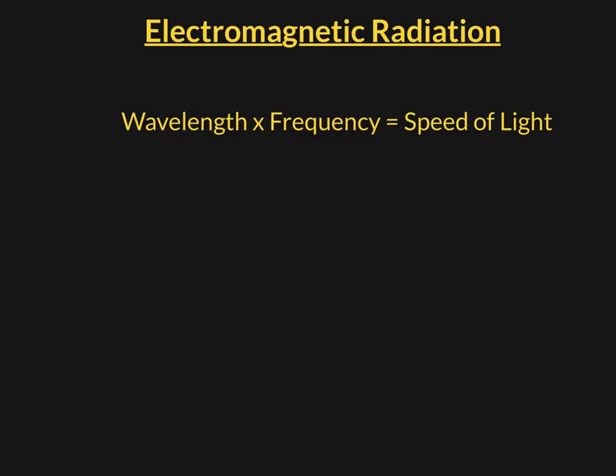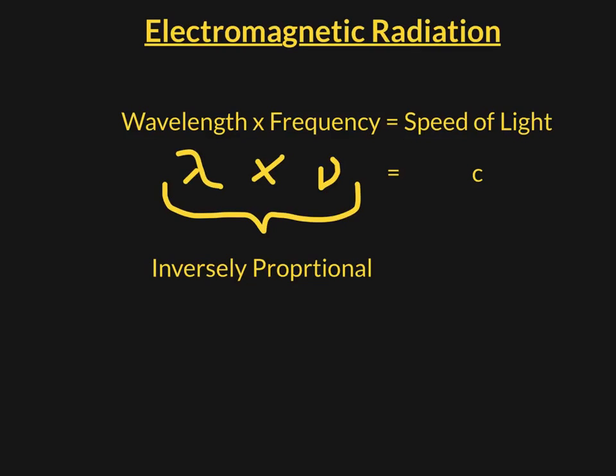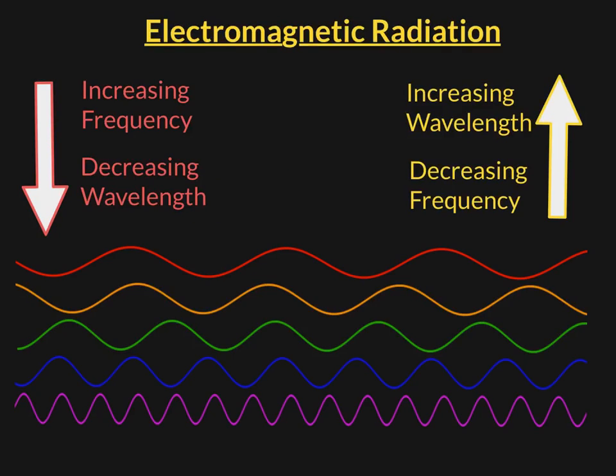Now, if you multiply wavelength by frequency for any electromagnetic wave, you will produce the speed of light, so we can use this equation for our calculations. C, the speed of light, equals nu, frequency, times lambda, wavelength. So, with our knowledge of proportions, we can see that frequency and wavelength are inversely proportional to one another, so as one increases, the other decreases. This is seen in these diagrams, for as frequency increases, wavelength decreases.